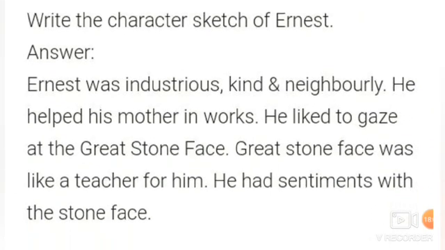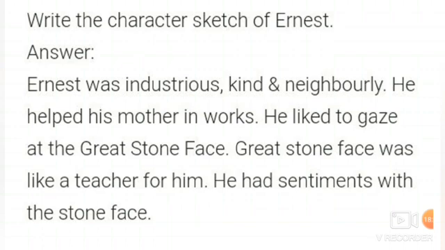Write the character sketch of Ernest. Ernest was industrious, kind, and neighborly. He helped his mother in her work. He liked to gaze at the great stone face. The great stone face was like a teacher for him. He had sentiments with the great stone face.